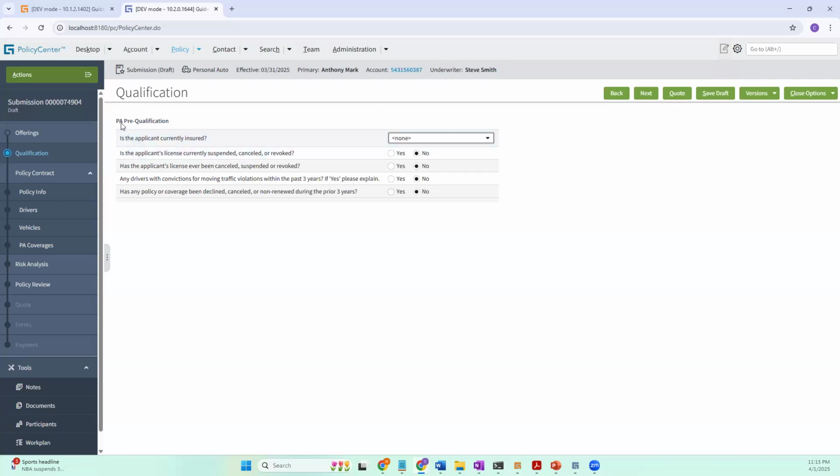Basically, see here, PAPA stands for personal auto. This is the pre-qualification question. So if whosoever is taking a medical policy, or if you are trying to get something, you have specific questions.